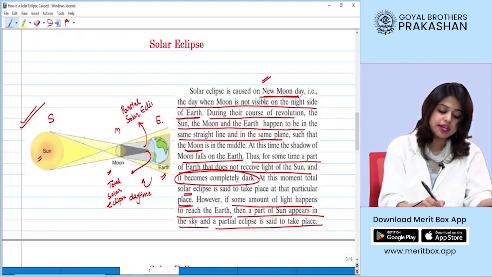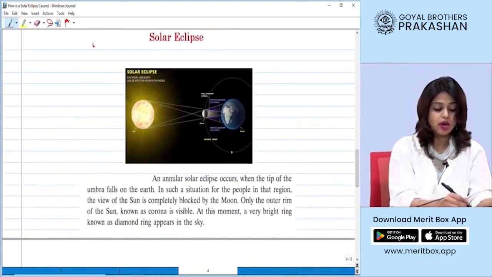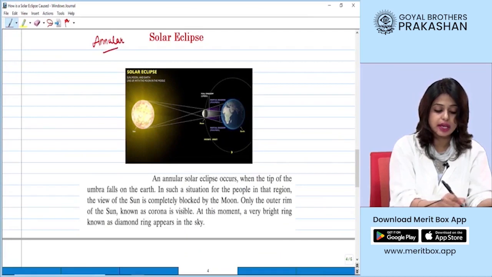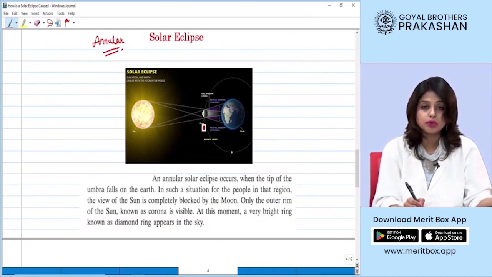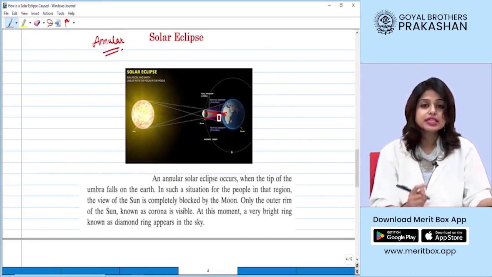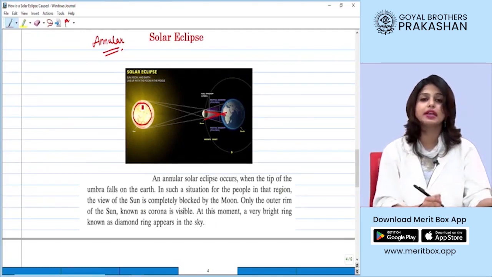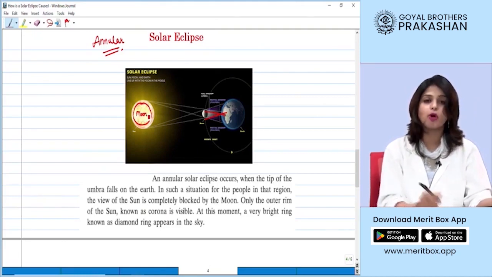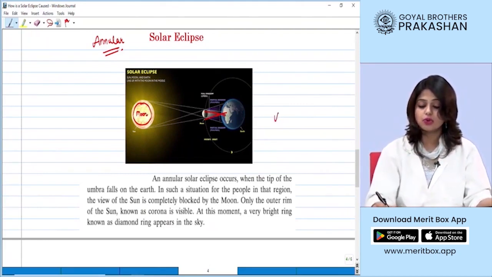There is one more kind of eclipse that we see in the phenomena of solar eclipse, and that is called annular solar eclipse. Now students, it may happen that because of the positioning of the moon, the shadow is not directly on the earth but falls just beyond the earth. In this case, the moon cannot hide the complete sun but forms a ring of it. So this time when you see a ring of the sun in the sky, you call it annular solar eclipse.